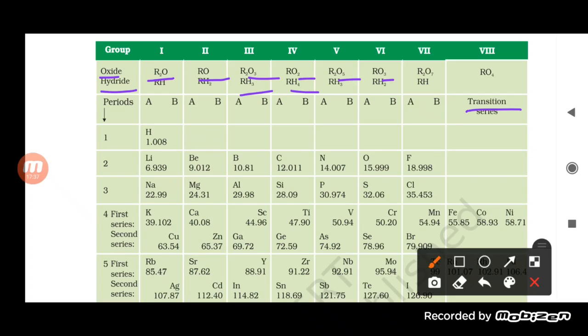For the transition series he has also given space, and as you can see, he arranged all the different elements according to increasing atomic masses. So hydrogen is there, lithium, beryllium, boron, carbon, nitrogen, oxygen, fluorine. Obviously at that time noble gases were not discovered, that's why it was only up to fluorine. There was no neon or helium.